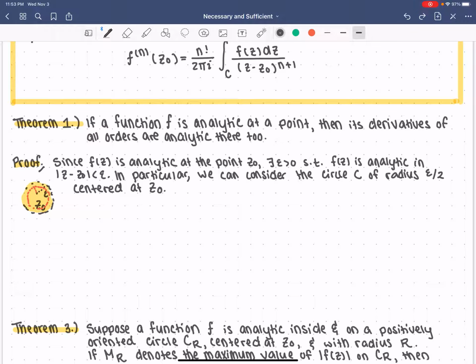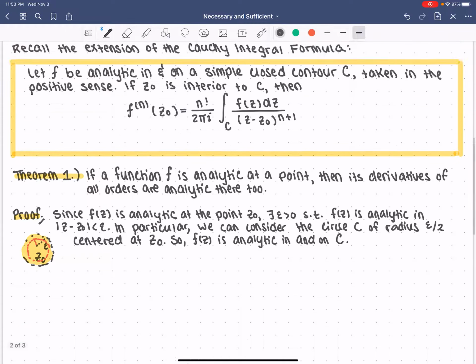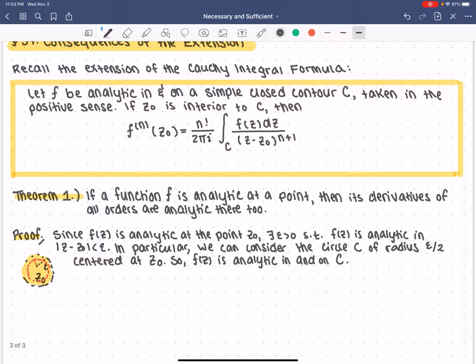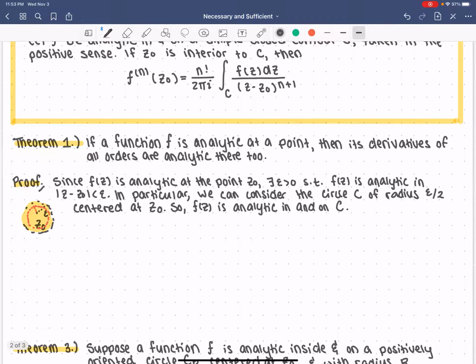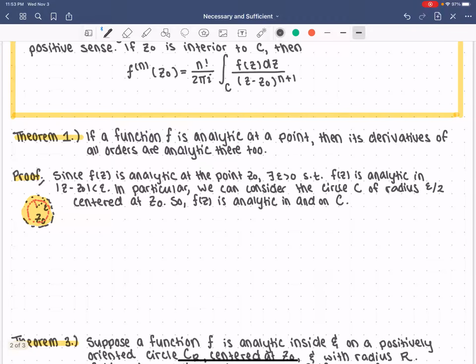So f of z is analytic in and on C. This should remind you of the extension of the Cauchy Integral Formula. Remember, we require f to be analytic in and on a simple closed contour C. In this case, C is just a circle, so it's definitely simple and closed, and we have f of z is analytic there. So what we were able to do, in a previous section of the book, was